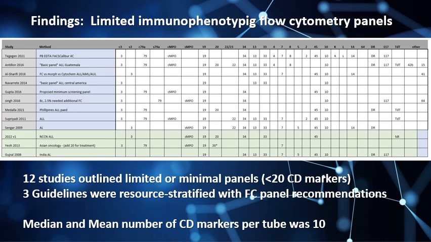When you compare this to the type of screening that we're doing in first world countries, you would routinely be using in excess of 32 antibodies per tube. So you can see how this would give a significant cost advantage. And then I sorted these guidelines and studies into the actual markers recommended and ranked them.